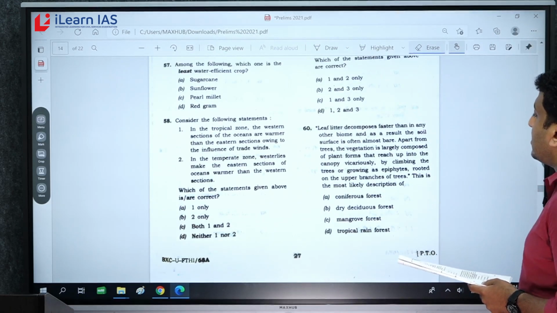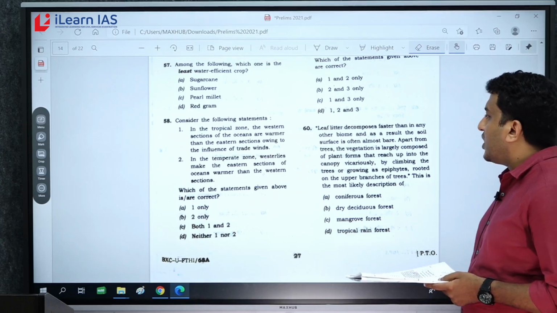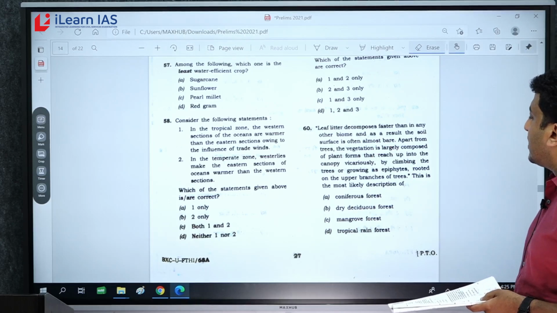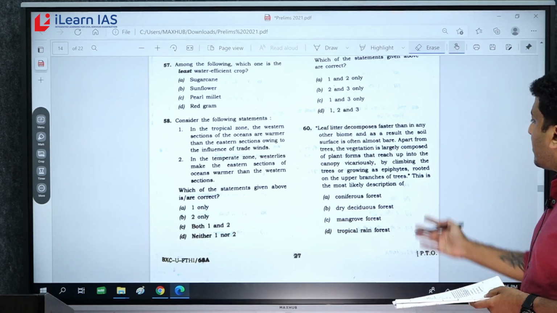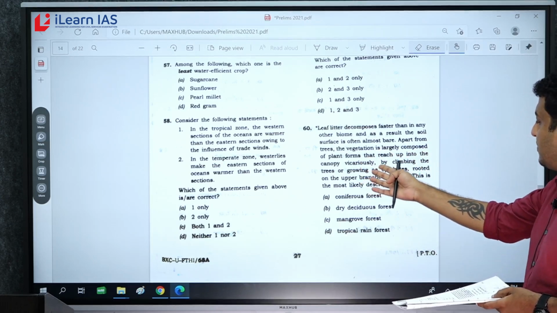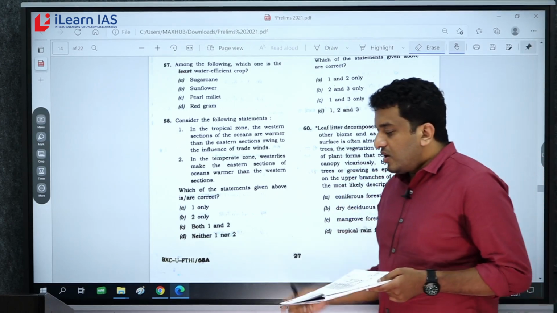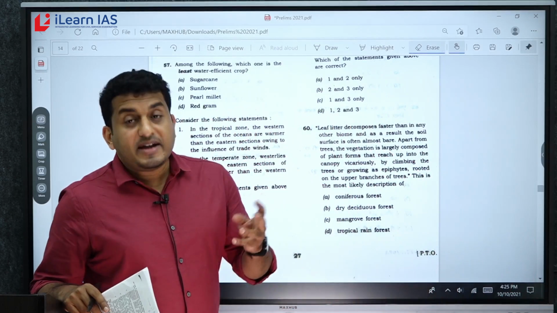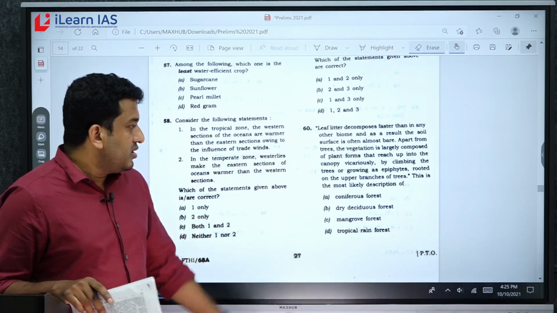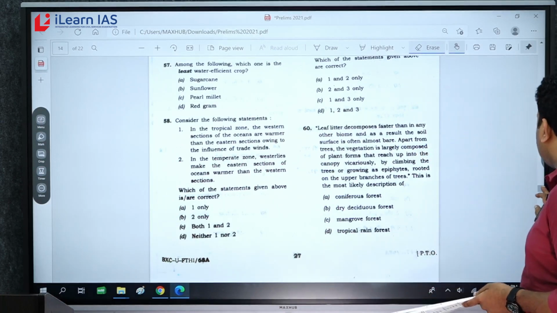Now question number 60. Question related to biome. Very direct question. Leaf litter decomposes faster than in any other biome, and as a result the soil surface is often almost bare. Apart from trees, vegetation is largely composed of plant forms that reach up to the canopy vicariously by climbing the trees or growing as epiphytes. We have discussed in the class the adaptability of phototrophs in tropical rainforest, right? So answer, question number 60, answer is D, tropical rainforest. Direct question.